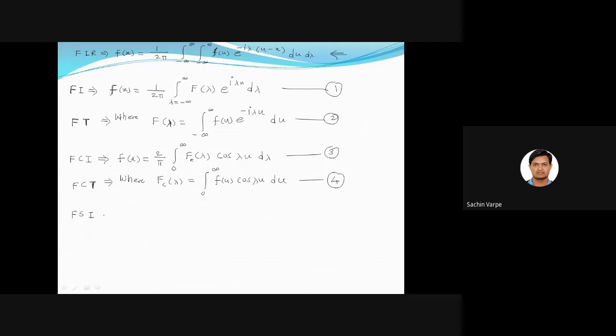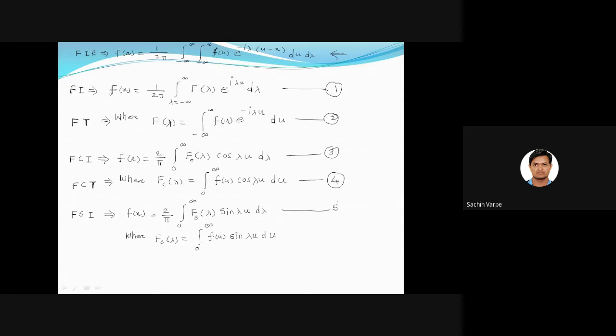Fourier sine integral is given by f of x is equal to 2 by pi integral from 0 to infinity Fs of lambda sine of lambda x d lambda, where Fs of lambda, s for sine, is integral from 0 to infinity f of u sine of lambda u du.